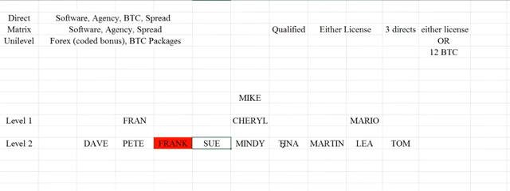All right? Now, to continue on, the only way Frank will enter in the equation being in red is if, from this point on, there's software, agency, or spread. Now, why is that? Well, remember, Frank came from someone up here. Frank is not directly connected to any of these people. So the way UNILEVEL works is it's a direct line. So what do I mean by that?